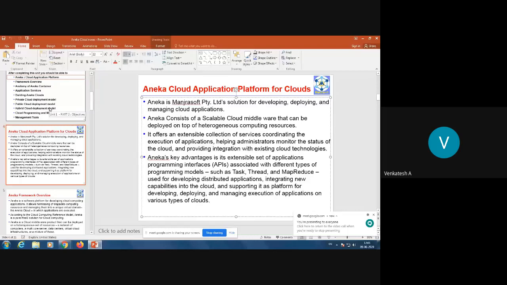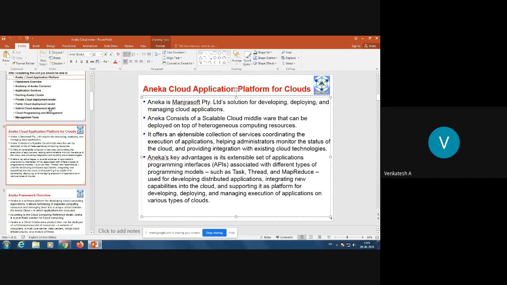See, Aneka Cloud is also a cloud platform. It's a product of Manjrasoft Private Limited, and it is ideally suited for developing, deploying, and managing cloud applications. That means if you use Aneka Cloud, it also provides platform as a service using the tools and technologies provided by Aneka Cloud. You can also develop cloud-based distributed applications, and you can host them on the same Aneka platform. So it provides SDK for development, then platform for deployment, so everything.